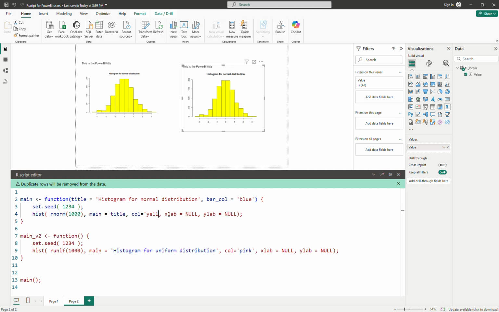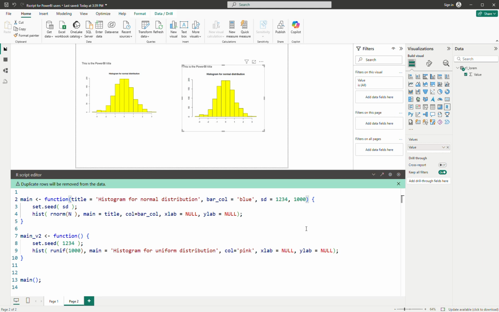And then this one I change to bar color. And then I change this one to the seeding number SD, which is here. And then I change this one to N, which is the number of samples in here.